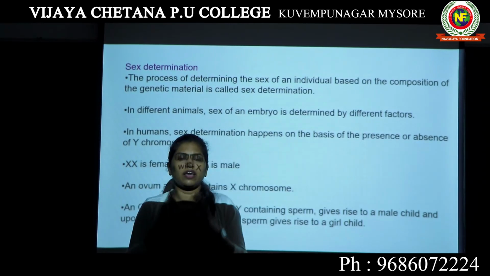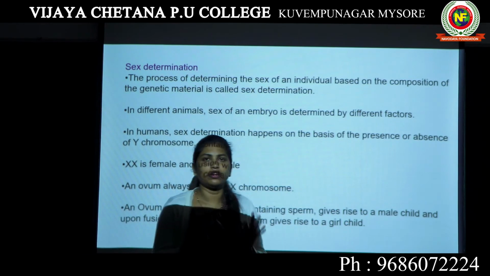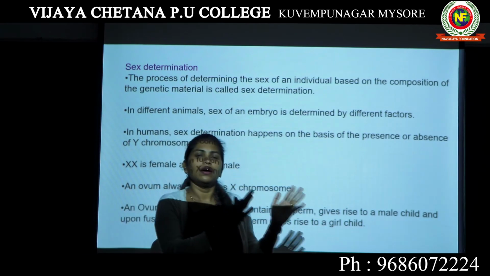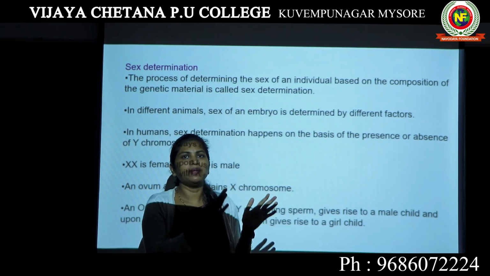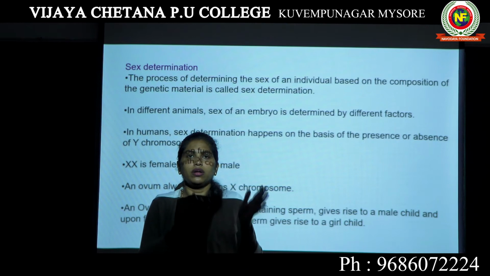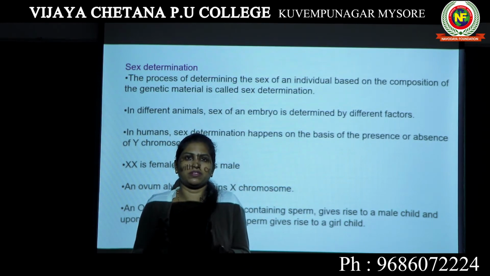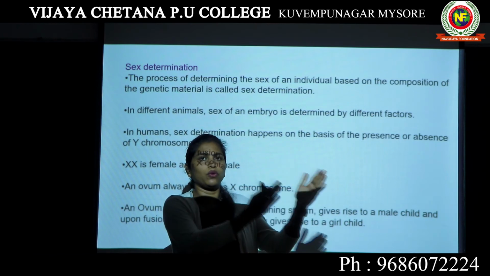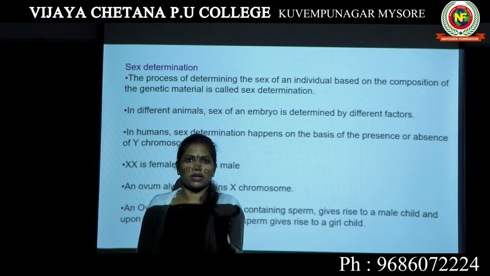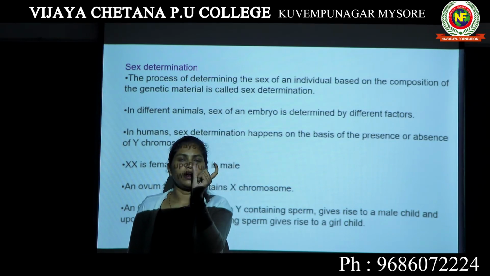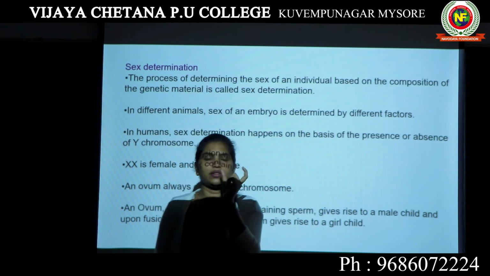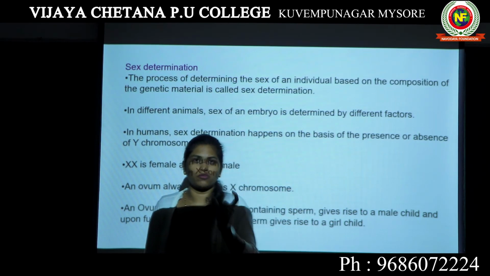You know our body's every individual cell carries 46 chromosomes. Out of 46 chromosomes, 44 chromosomes are known as autosomes. That means they do not take part in deciding the sex of the person. They do not have any share in deciding the sex of an organism. The last pair of chromosomes, that is the 45th and 46th chromosome, are the actual chromosomes which will decide the sex of the person.